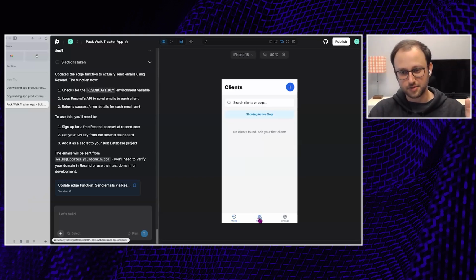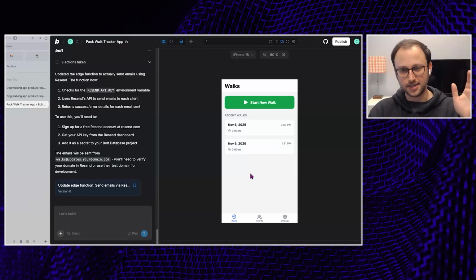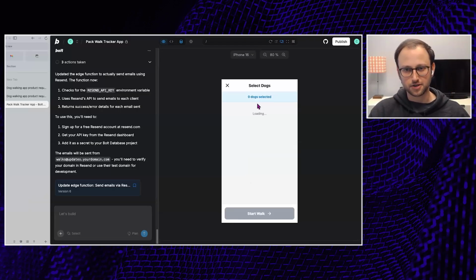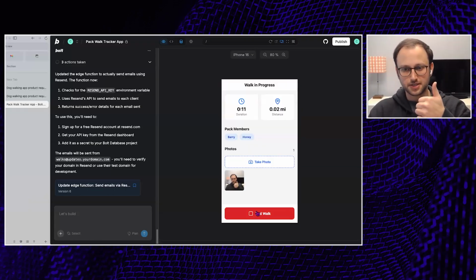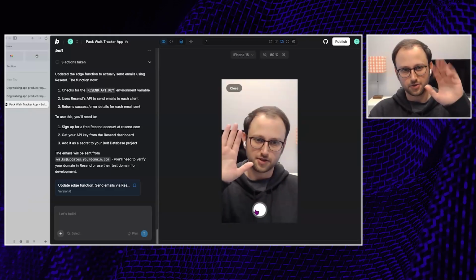Okay, I've already got my clients set up here. Just really quickly, there's Bed, there's Air, Ed's dog and my dog, and we're going to start a new walk here, and we're going to walk both of these dogs at the same time. Okay, so it's got my dogs here. Now my duration is actually working on this one, so it's doing a real-time counter. I'm not actually moving, so there's probably something wrong with that. But I can do that same thing, take a photo, and it actually stores the photo here so I can see it. So I'll take another one, right?